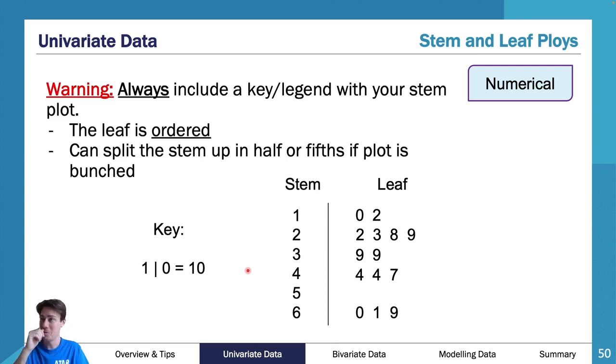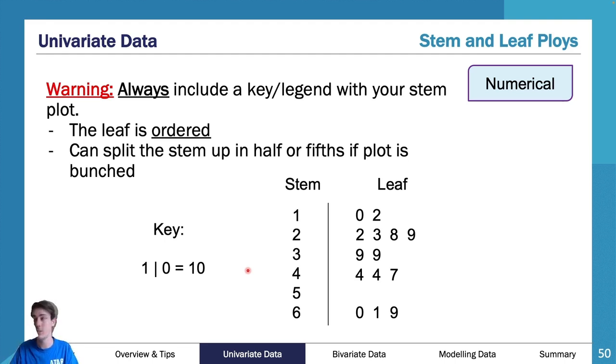So really important, a leaf plot has to be ordered, and you can split a stem and leaf plot. Now what I mean by that is, let's just use 2 here for example. So you can see our 2 on our screen. We have a bit of information, we have 4. Now what if I wanted to break that down and say, all right, I want two categories. Well, then I'd go 1, 2, and then 2 again. Now, the first 2 category, you go 0 to 4. The second 2 category, you go 5 to 9. Now, you're welcome to do that.